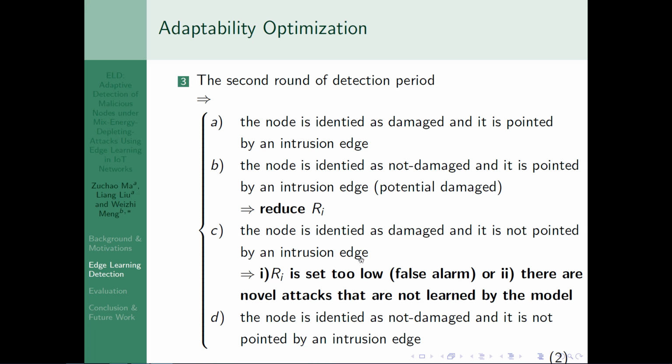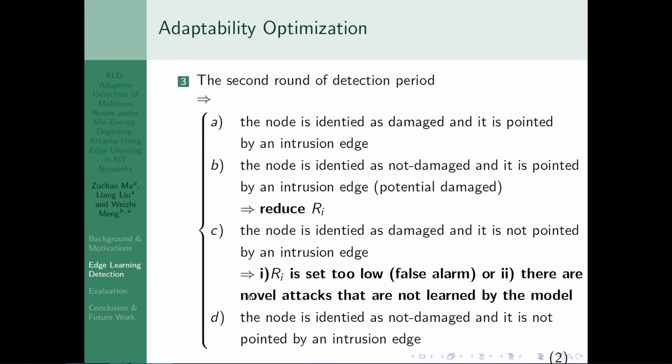In this case, there are 2 possibilities. The first one is RI is set too low so that it causes some false alarms. Or the second, there are novel attacks that are not learned by the model, so ELD should label this traffic as malicious. And in case D, the node is identified as not damaged and is not pointed by an intrusion edge.